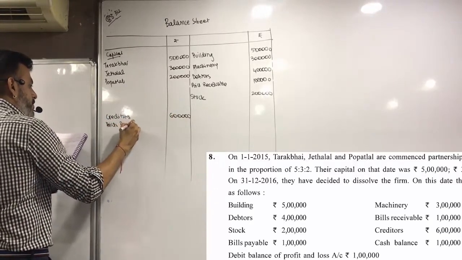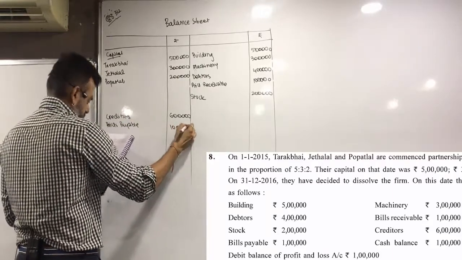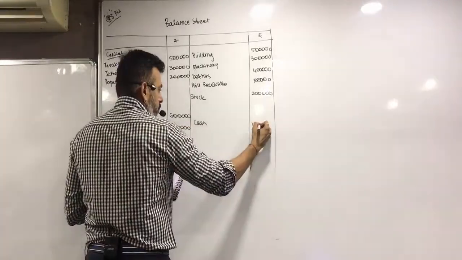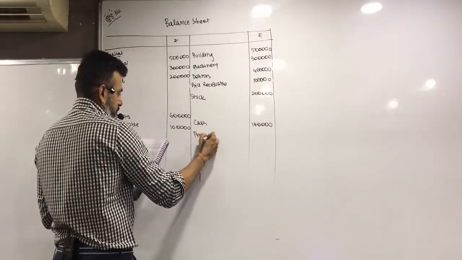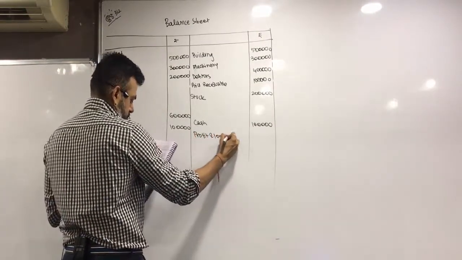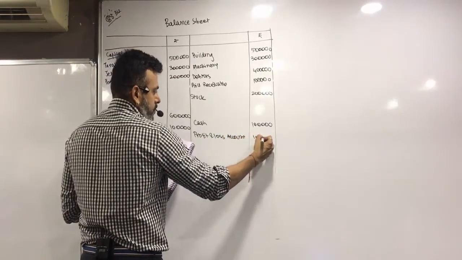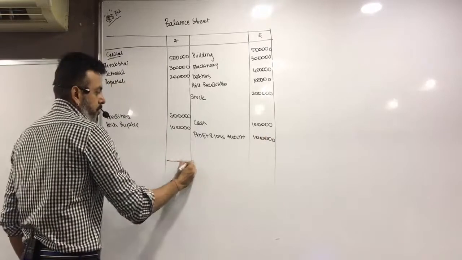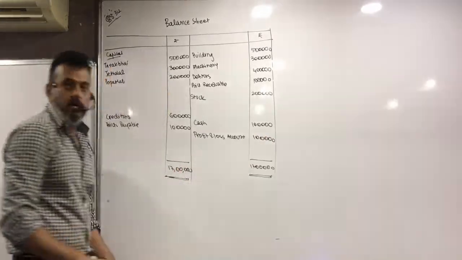Bills payable 1 lakh. Cash 1 lakh. Debit balance profit and loss account 1 lakh. Do the total. Got it, all of you?